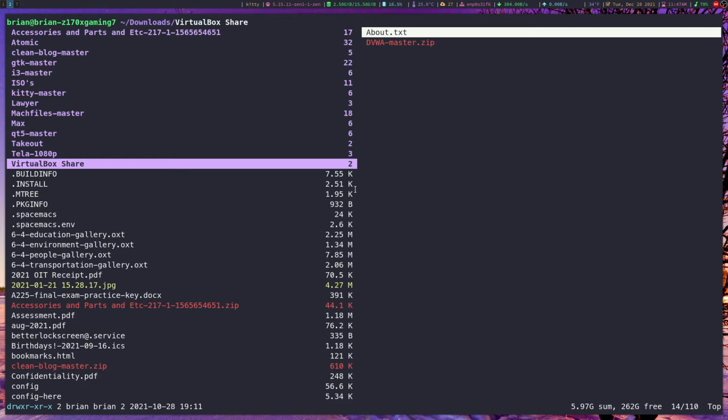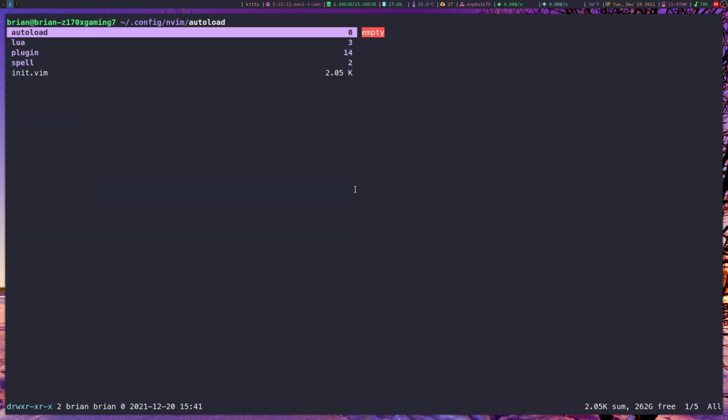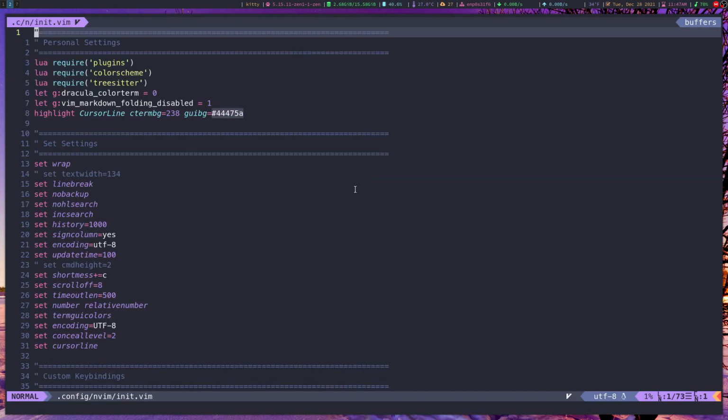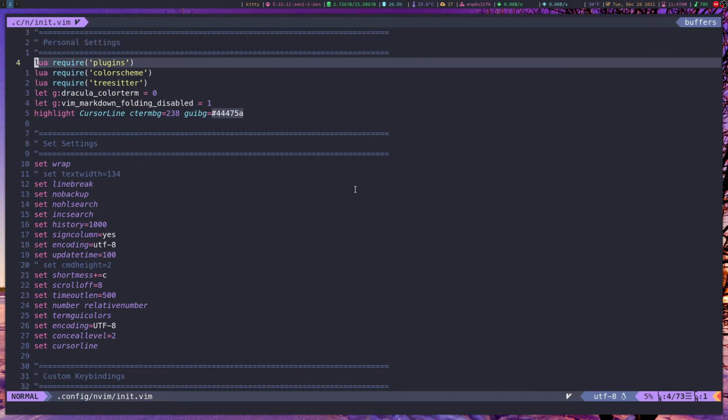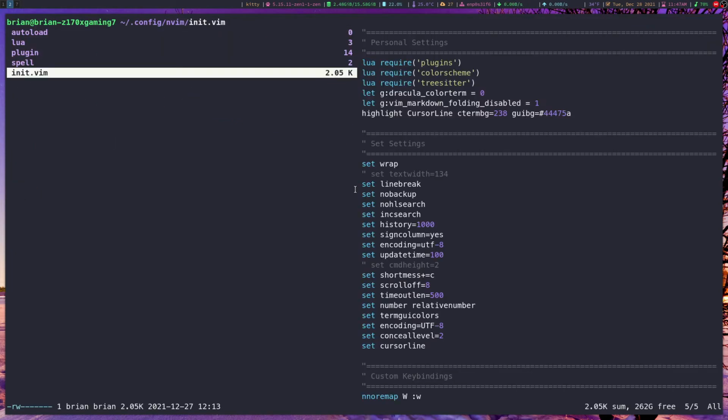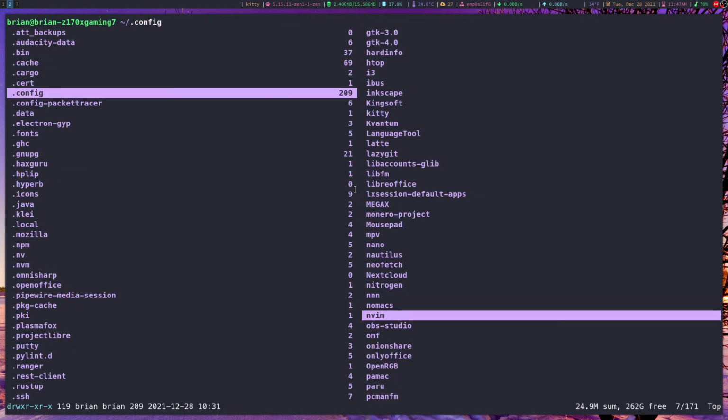If you wanted to, let's say we're going to go to my neovim directory, init.vim. If you're in a program like Vim or htop or what have you, and you want to leave this and go back to Ranger, Control Q will take you back.